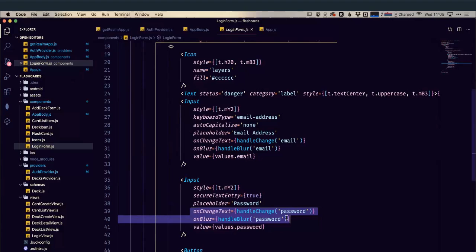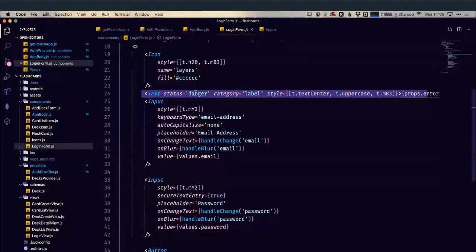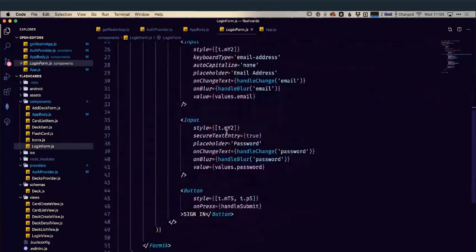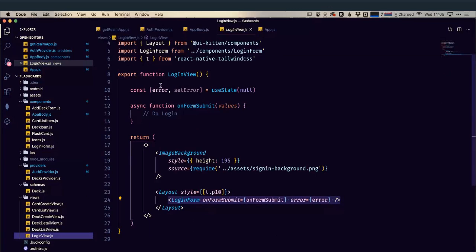I also have a little text field here with a danger status on it, which is going to show any errors. So if we have any authentication errors, they're going to be displayed in there. Okay, and then finally we have this button, and when we press the button, it's going to call this handle submit, which is going to be on form submit, which is in our login view. So here you can see we've got our errors defined, but we're using our state and they're currently null, so we don't have any errors yet.